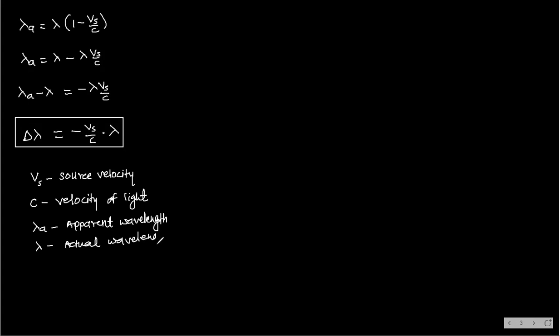What is nu A? Apparent frequency. Next, what is nu? Actual frequency. So these are the symbols which we have used in the above formulas. Any doubt, please ask. Clear?